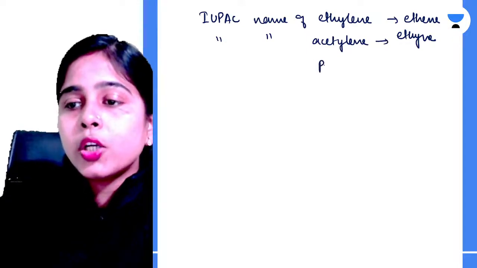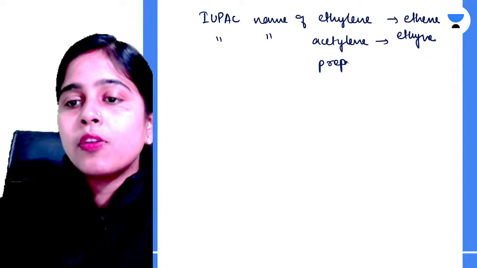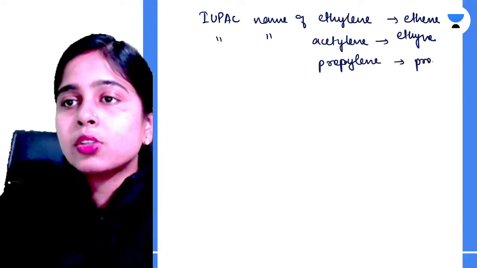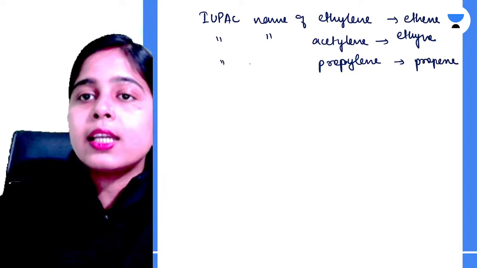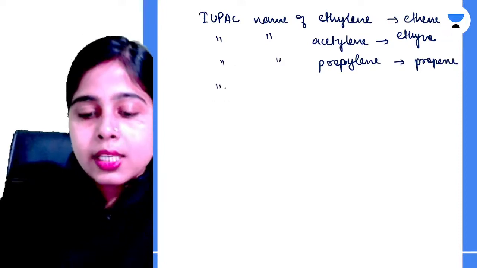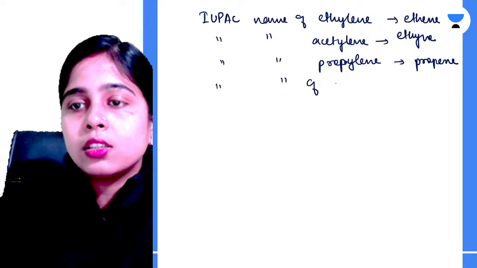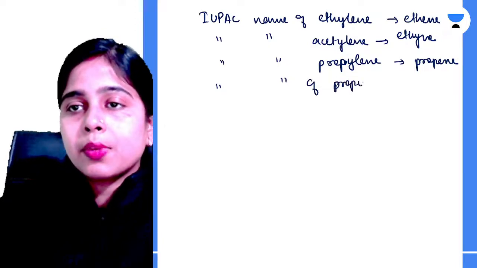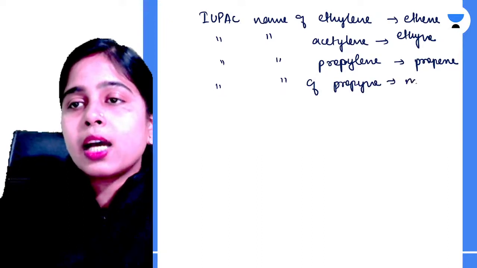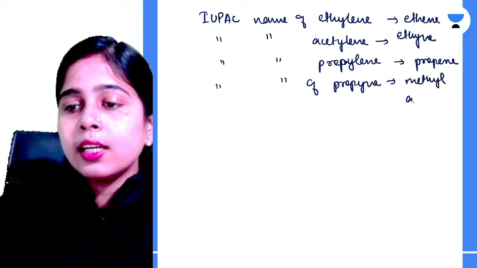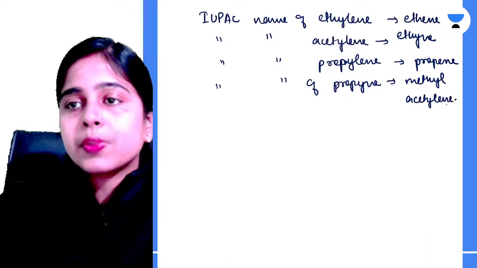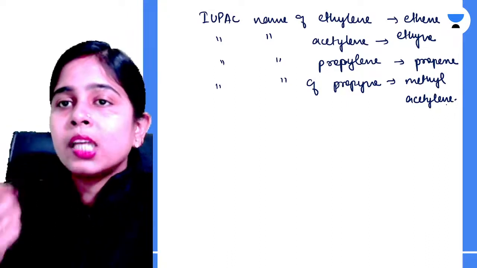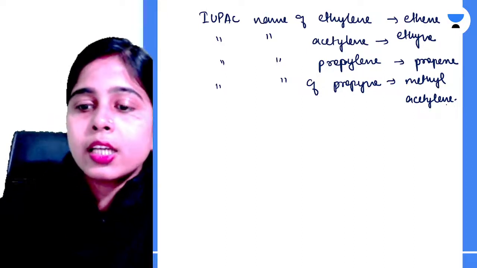And if you want to write the propyne's name, that is methyl acetylene. So all these are very famous compounds whose IUPAC as well as common names you must be knowing. That's why I shared with you all.